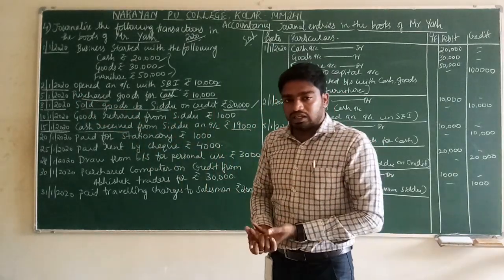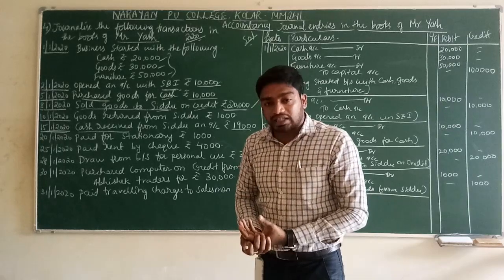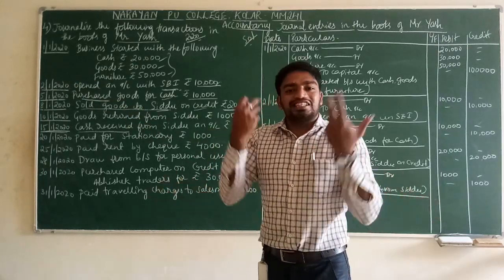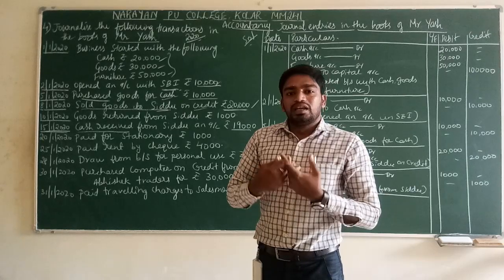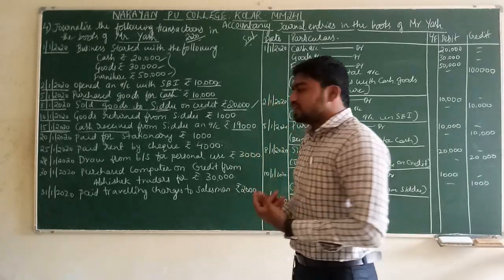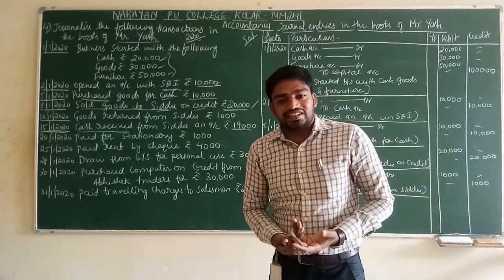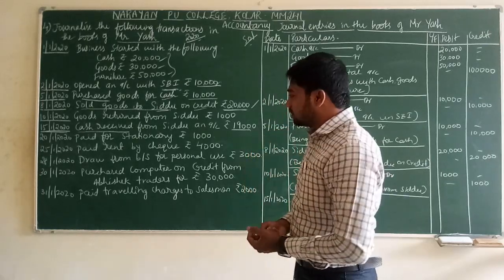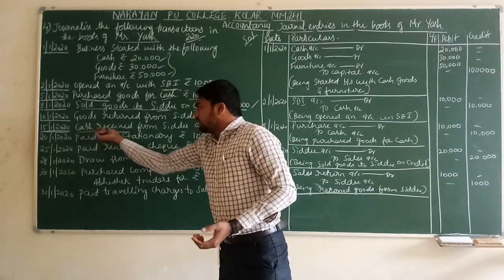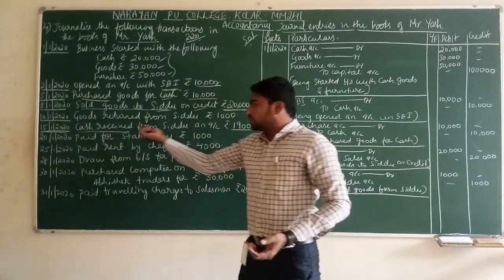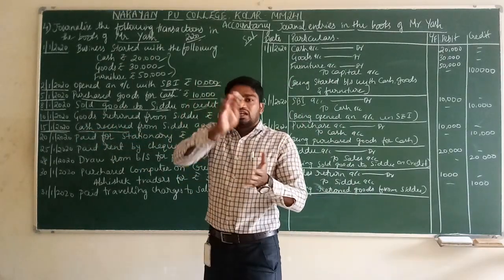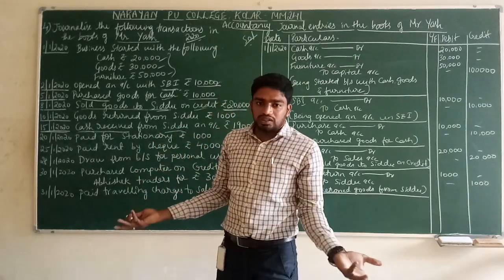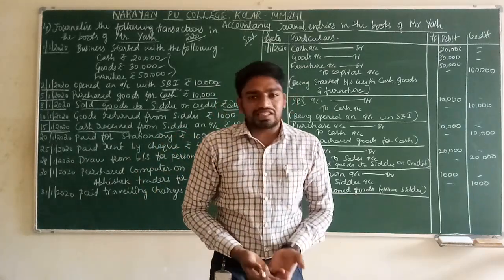Let us implement the rule. Debit what comes in. What is coming to the business? Cash is coming to the business. Credit the giver. Who is giving the cash here? The cash is given by Sidhu. So very simple. Cash received from Sidhu. Debit what comes in? Cash comes in. Credit the giver. Who is giving? Sidhu is giving.